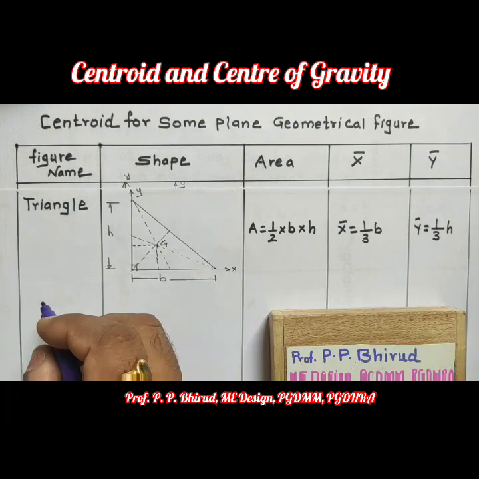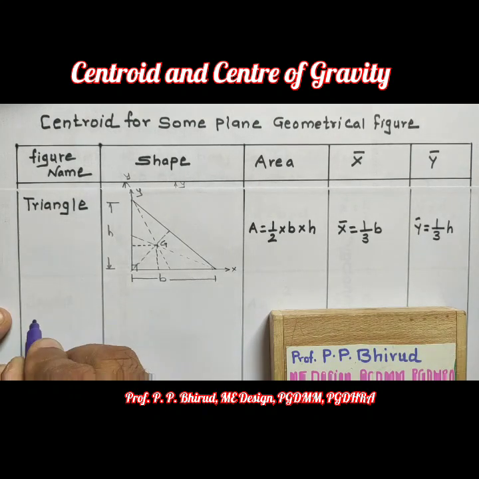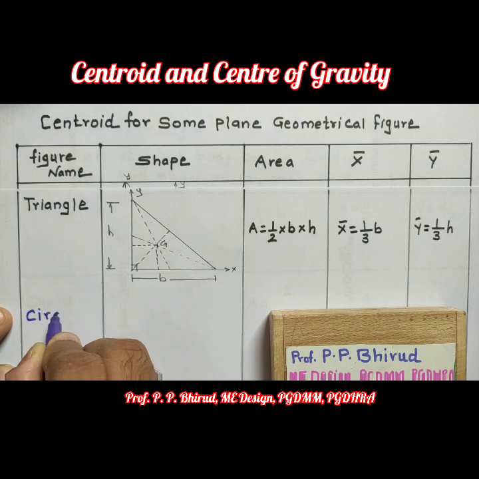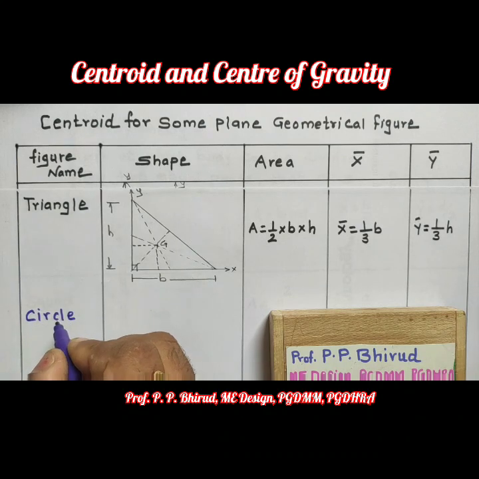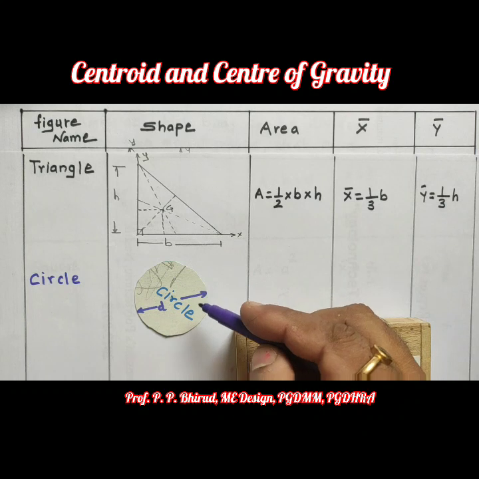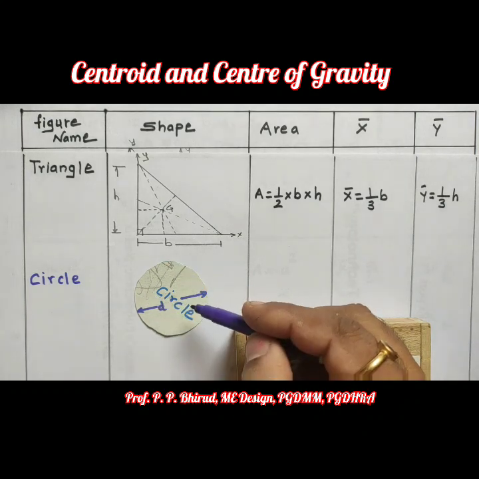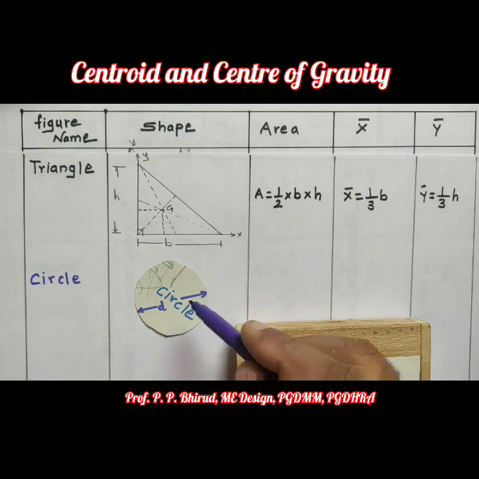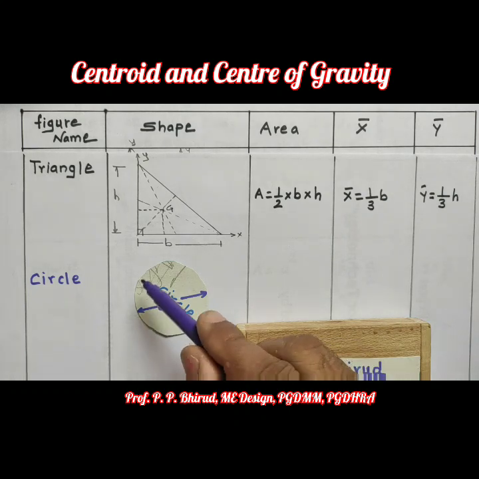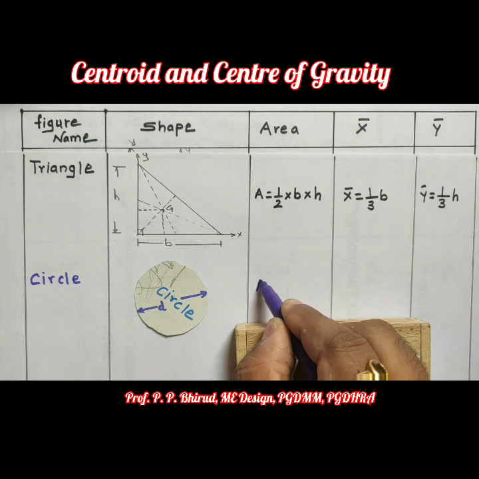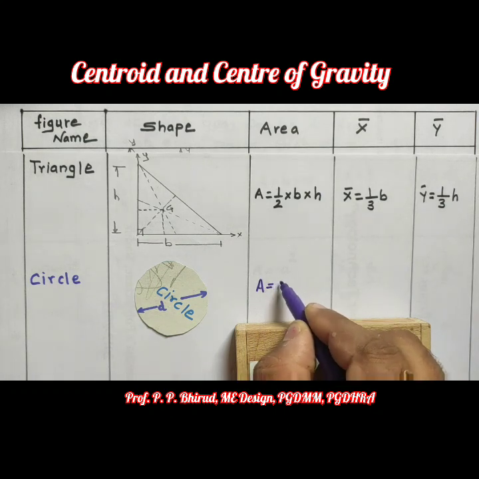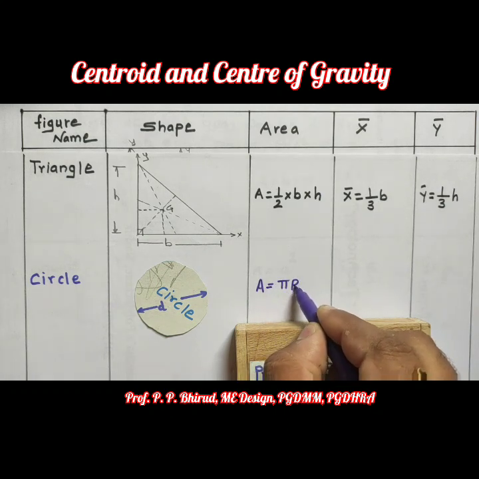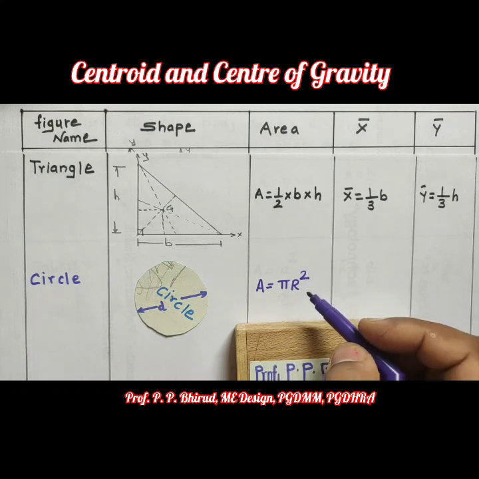Now next geometrical figure is circle. Now this circle is symmetrical to x and y axis. Now this circle is of diameter d, so its area A equal to pi r square or pi by 4 d square.